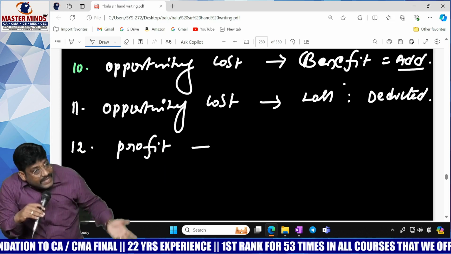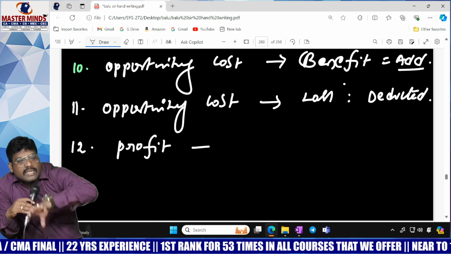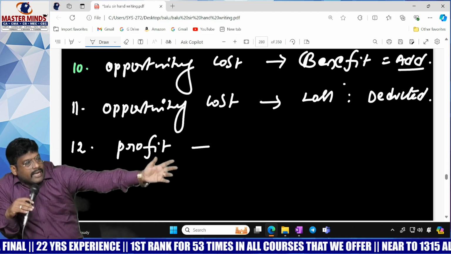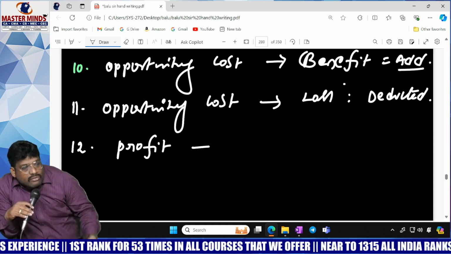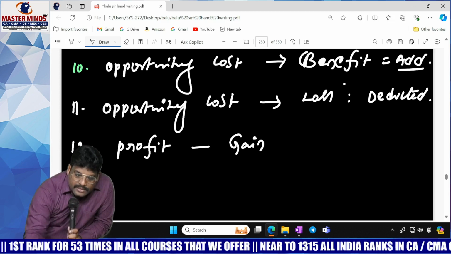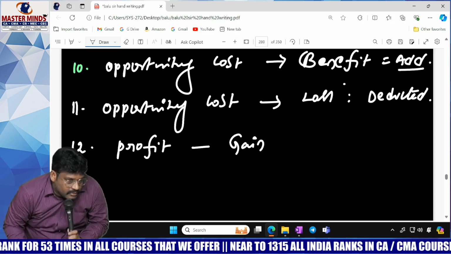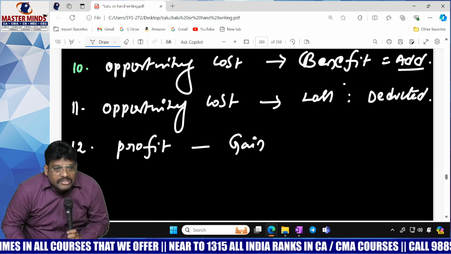And while selling the purchased asset, it is called gain. If you purchase the asset, use it over the period and sell it for more than the purchased price, or the written down value, then that is called gain. So gain is similar to post-mortem, profit is similar to operational. Okay, these are the topics.